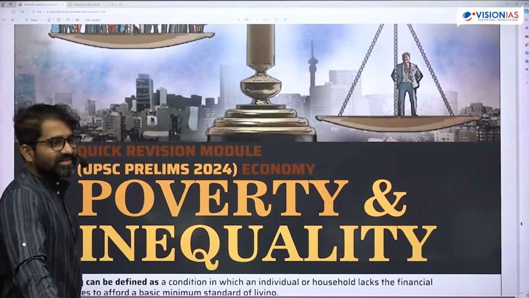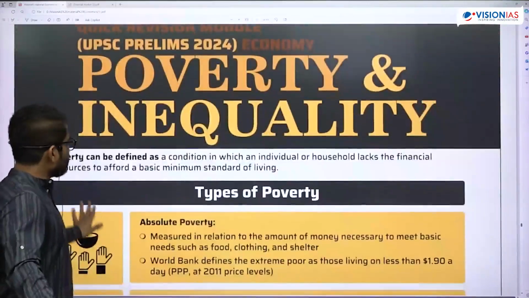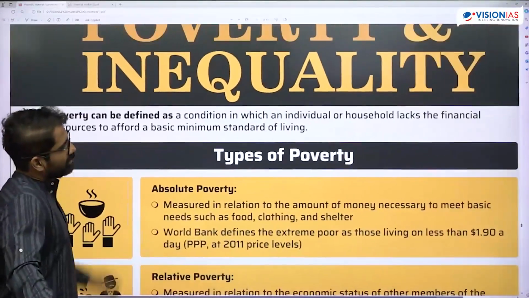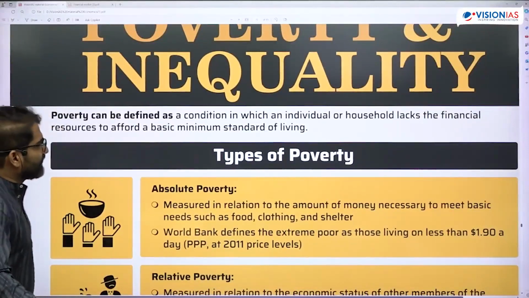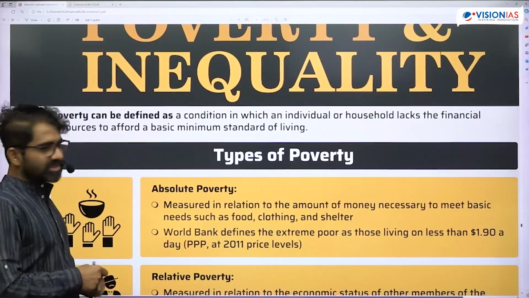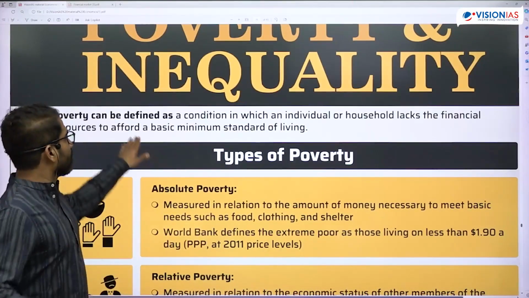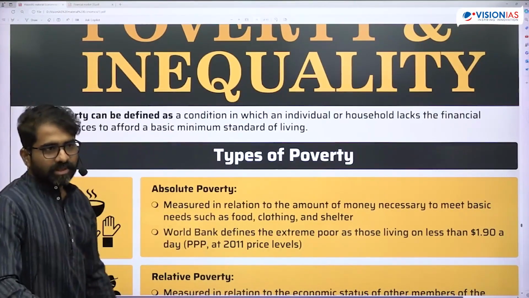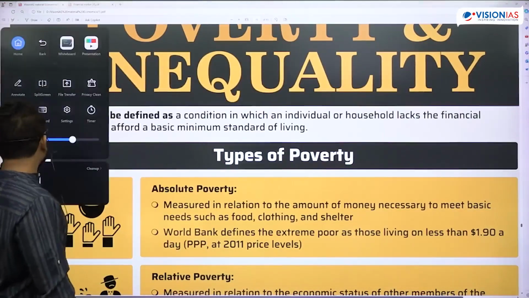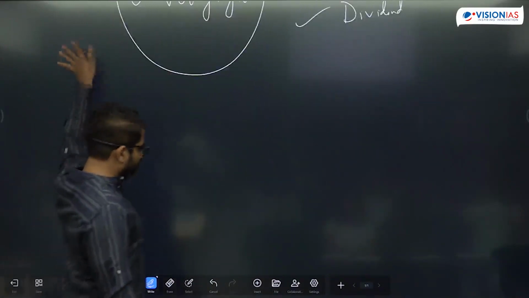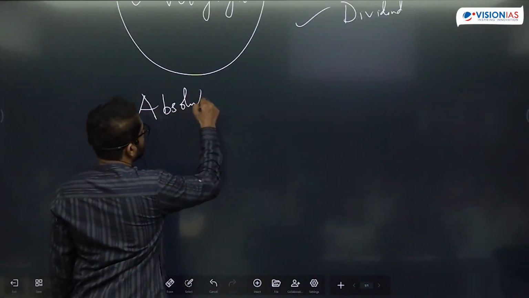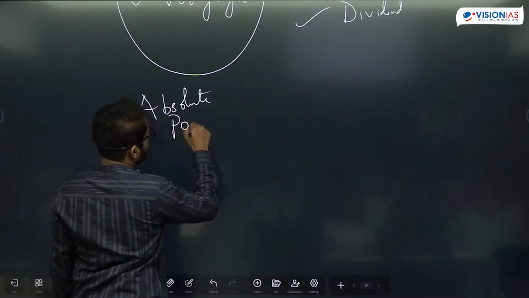Poverty and inequality. Poverty can be defined as a condition in which an individual or a household lacks the financial resources to afford a basic minimum standard of living. When we talk about poverty, here we are referring to something called absolute poverty.